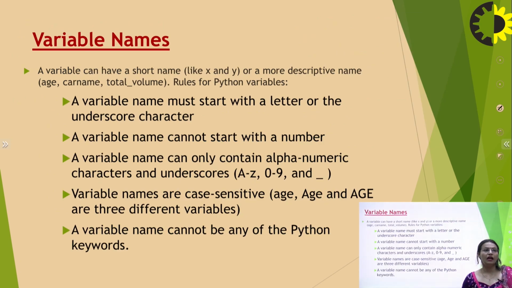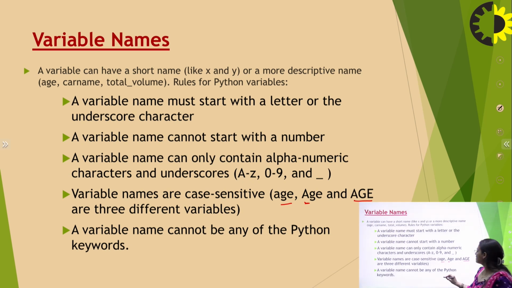Then come the Python variable names. There are some rules for Python variables. A Python variable must start with a letter or an underscore character. It cannot start with a number. The variable name can contain alphanumeric characters or underscore. Variable names are case sensitive. That means, as I've already told, a small h, a capital H, and all capitals are three different variables. A variable name cannot be any of the Python keywords.